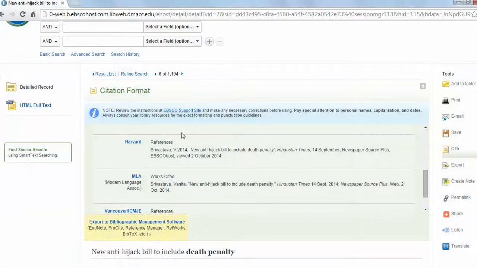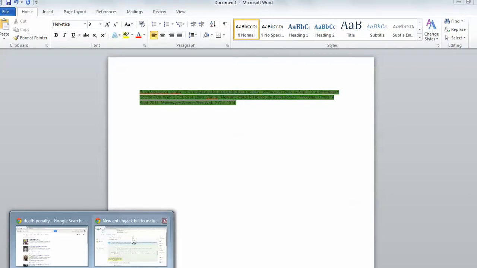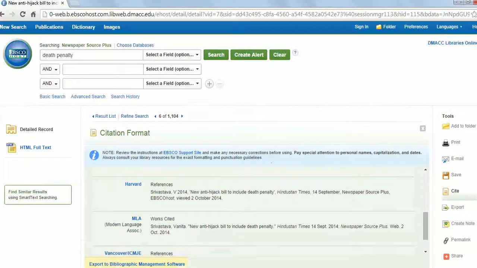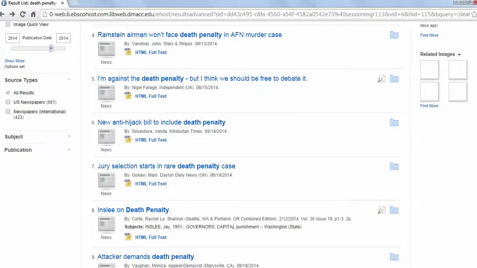So there you go. It looks like I did it twice. And for some reason it's in green, but it's a good start. So that's how you use the DMACC library databases to search for newspapers. Now, if you want to back out of here, you can look at some of those general article databases and maybe find more magazines. That would be fine too. But this is a good place to start for the Essay 3 assignment.